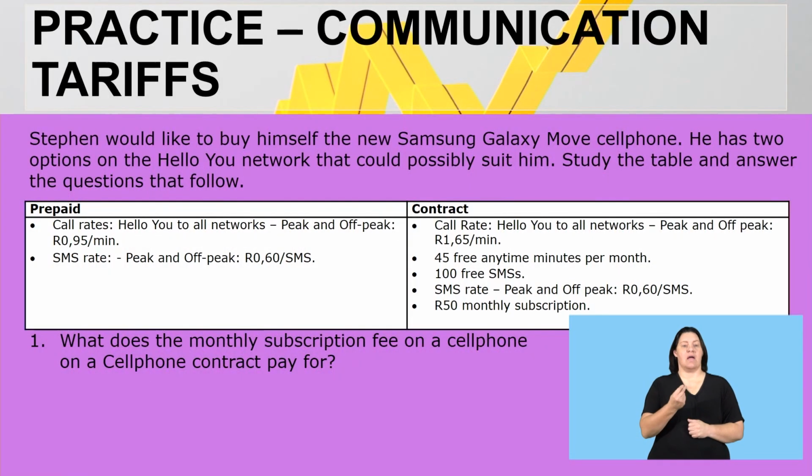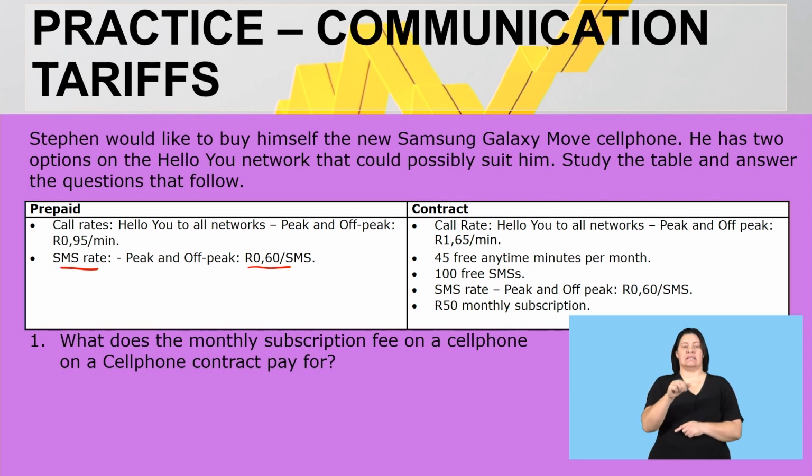Here, number one, I'm saying Stephen would like to buy himself a new Samsung Galaxy Move cell phone. He has two options on the Hello You network that could possibly suit him. Study the table and answer the questions that follow. Now let's quickly see what is being offered to him. On the prepaid side, call rates on Hello You to all networks, peak and off-peak, is 95 cents per minute. Then the SMS rate, peak and off-peak, is 60 cents per SMS.